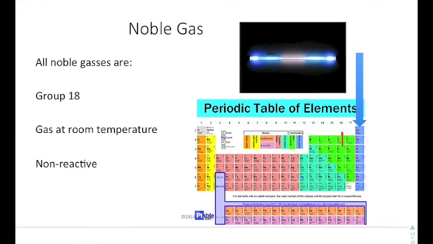There are also other groups, groups 13, 14, 15, and 16, that we didn't really address. Group 16 is sometimes called the chalcogens, but generally they're referred to by number. So group 13, group 14, group 15, group 16.